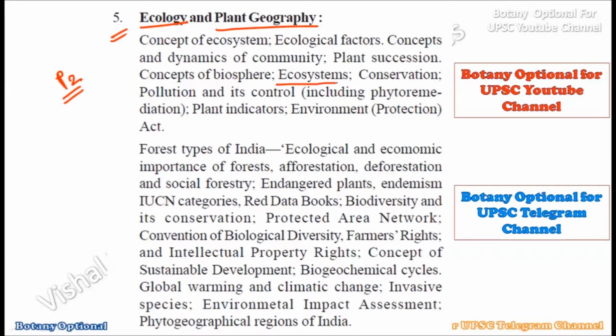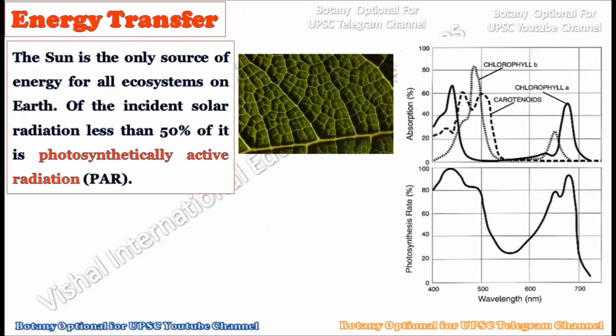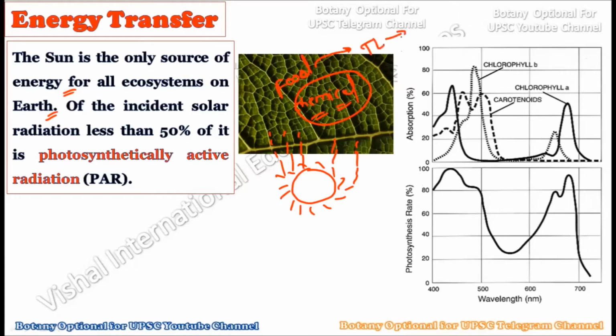We are here at the ecosystems, and under the ecosystems, we are studying the structure and the functioning of an ecosystem. Okay. Now consider the sun is the only source of energy for all the ecosystems on the earth. Yes, we have understood this. Whatever the energy which is coming to the ecosystem on the earth, all this energy is coming from the sun. This sun radiates the radiant energy, and this radiant energy is trapped by the plant and converted into chemical energy. Now this chemical energy or the organic food material which is created by the plant will then transfer to the successive trophic levels, right?